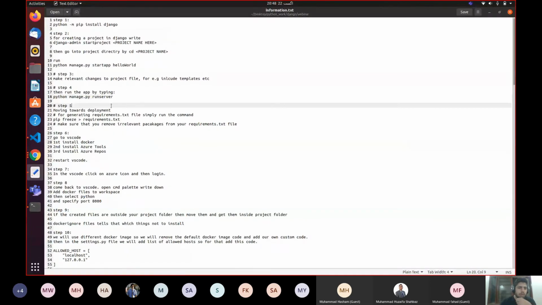So let's move ahead. Step number 5, moving towards deployment, generating requirements. All right, so whenever you are moving towards deployment, first of all, you need to make a requirements.txt file.